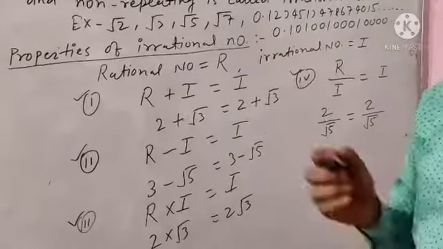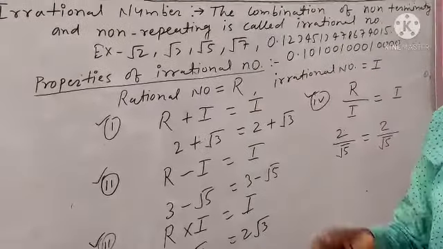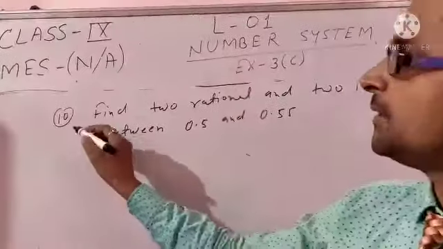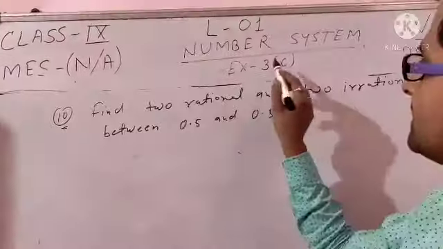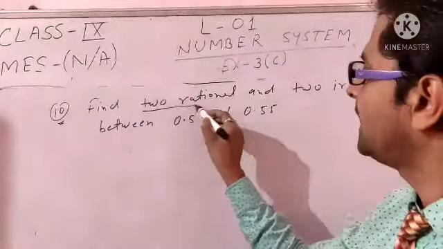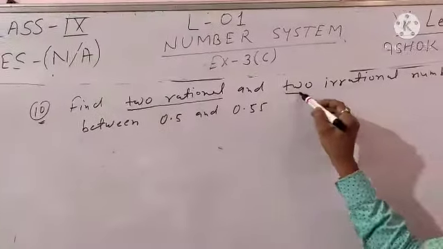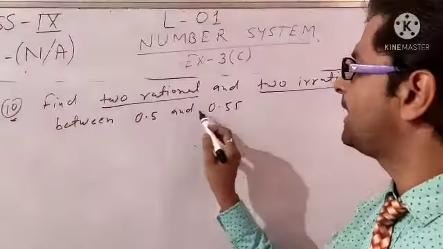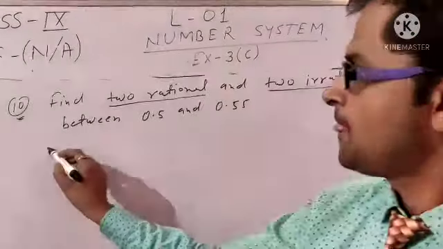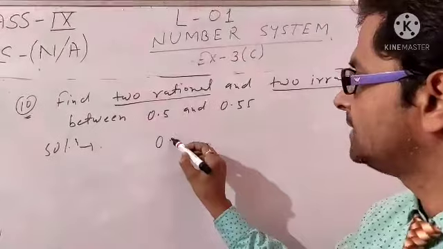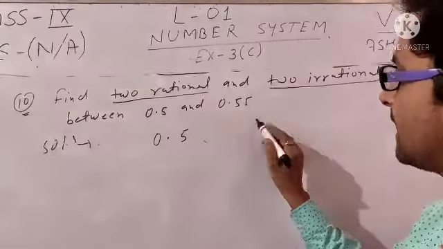Okay, I will explain some more example related to irrational number. Here student, question number 10, exercise 3C. Find 2 rational and 2 irrational number between 0.5 and 0.55. Okay student, here we have 2 value. First one is the 0.5 and second one is the 0.55.